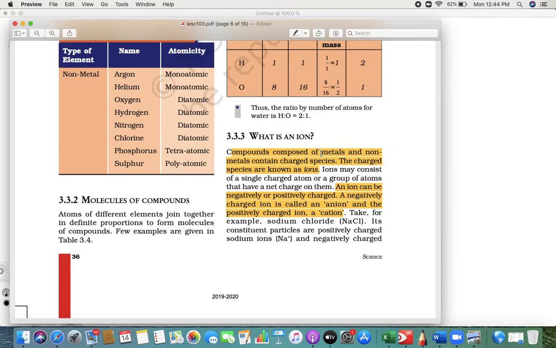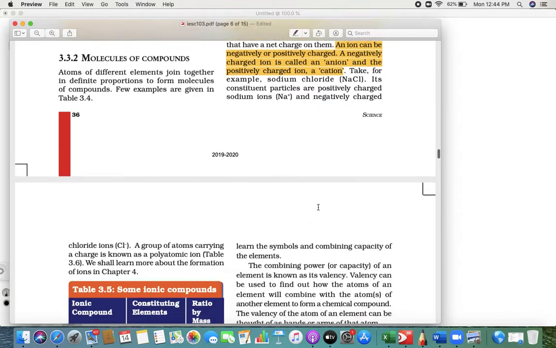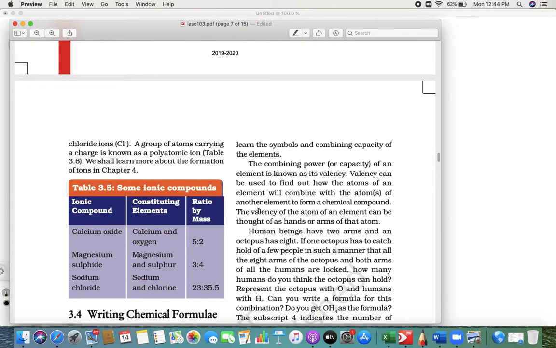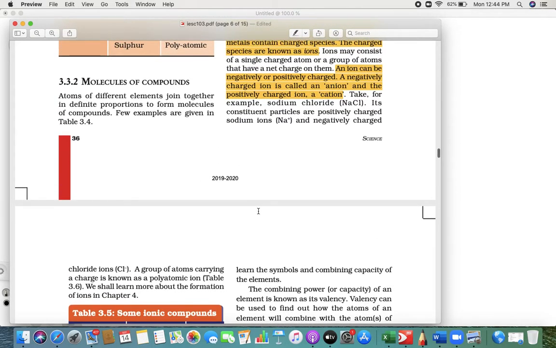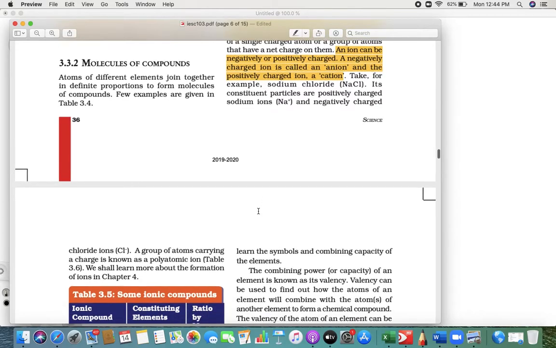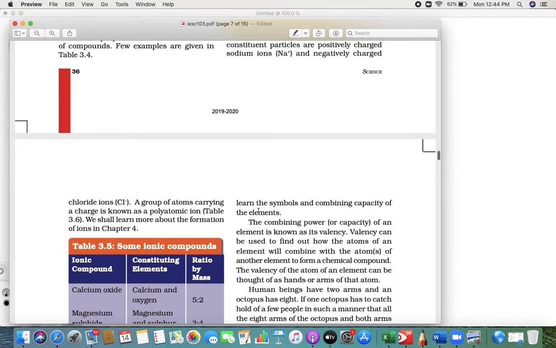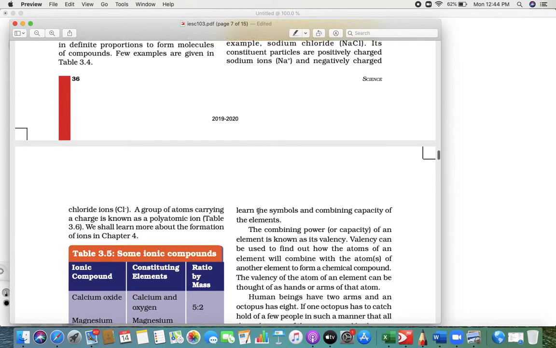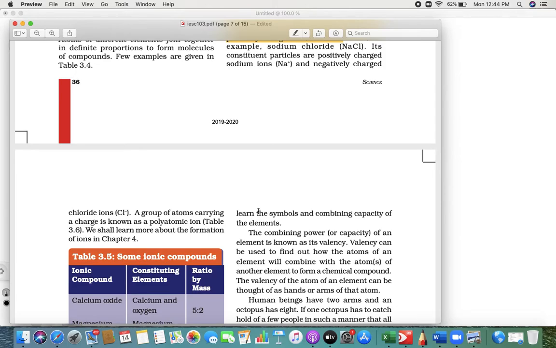Okay, so take an example of sodium chloride, NaCl. In that you can see Na plus and Cl minus. Now Na plus is a cation and Cl minus is an anion, right? That is the reason we call the positive or negative ion an anion or a cation.